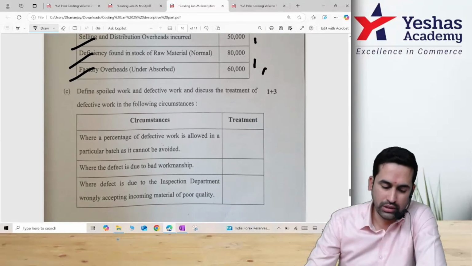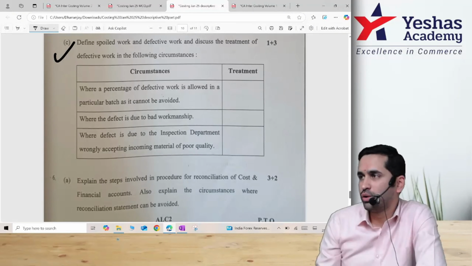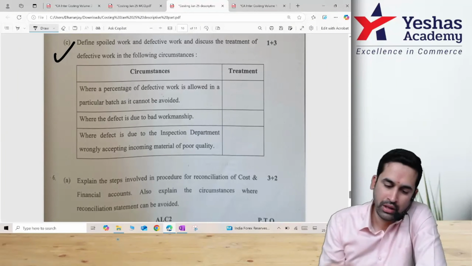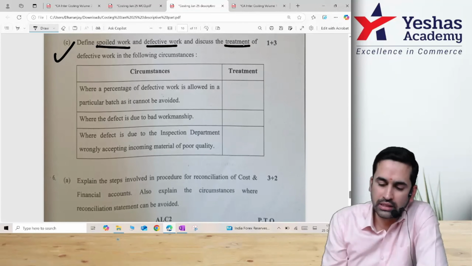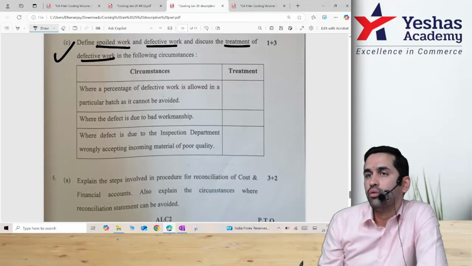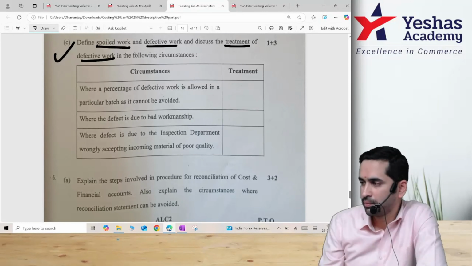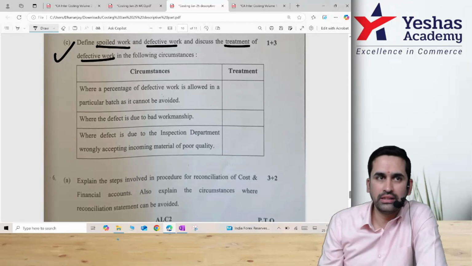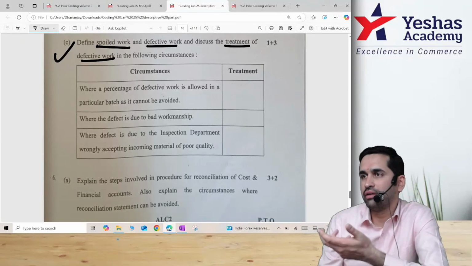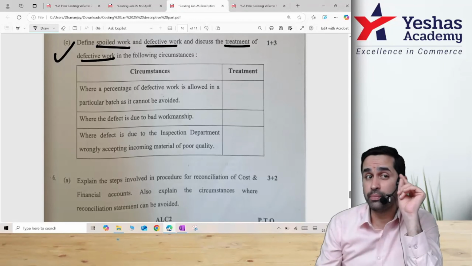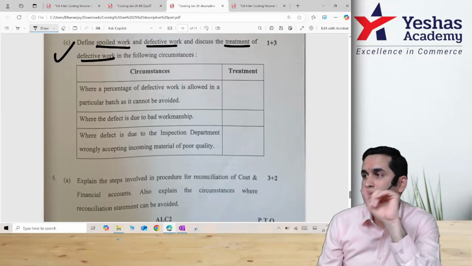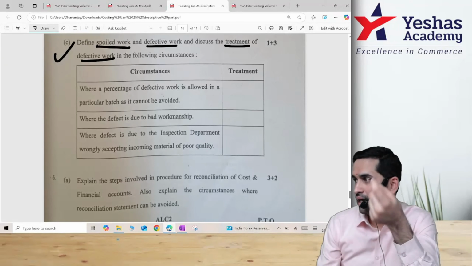Here I like this question. It looks like theory, but if you don't know the subject, you can't answer this. Define spoiled and defective work and discuss the treatment of defective work. What is defective? Can it be rectified? Can a defective be rectified? That means the difference between spoilage and defective is this itself. A defective item can be rectified, but that will come with some cost. If you remember in labor topic, we had one small adjustment. 20% of production is defective and that is rectified.